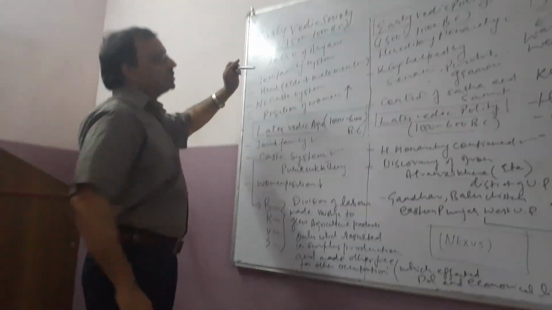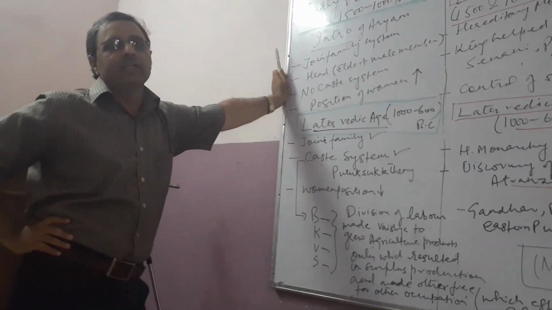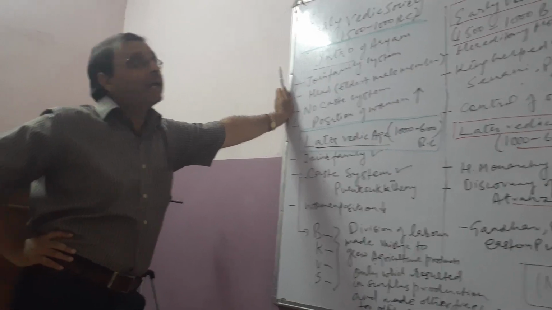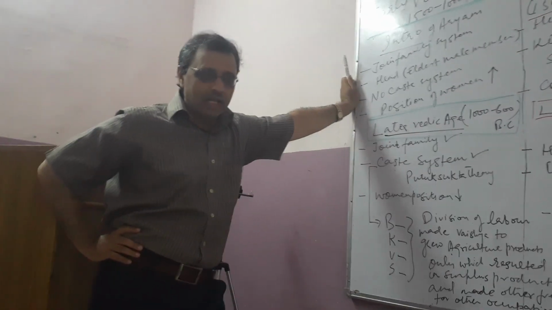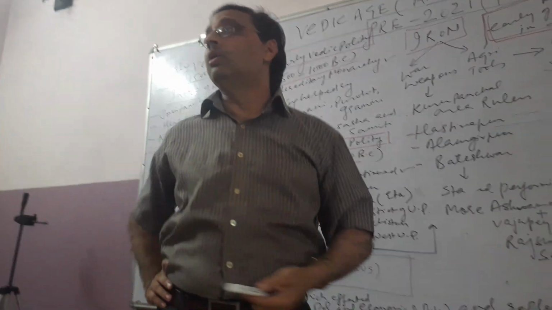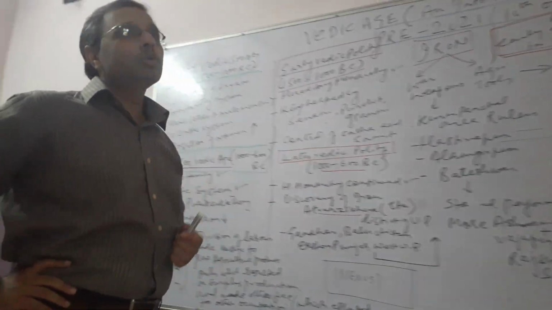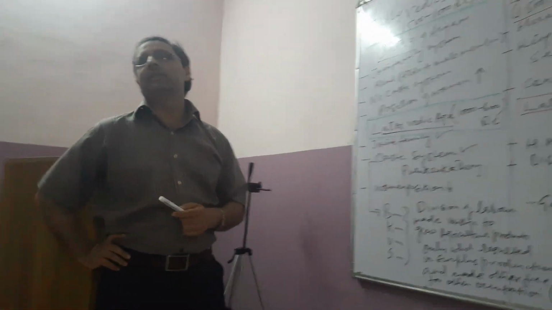So Vedic age, that is the age of the Vedas. Ved, the word comes from the word Vid, that is knowledge, to know. And it is also known as the Aryan age. Arya is a word of the Sanskrit language, which means man of noble family, Sabhrant Parivar ke log, nobles. So this Vedic age is divided into two parts, early Vedic age and the later Vedic age.